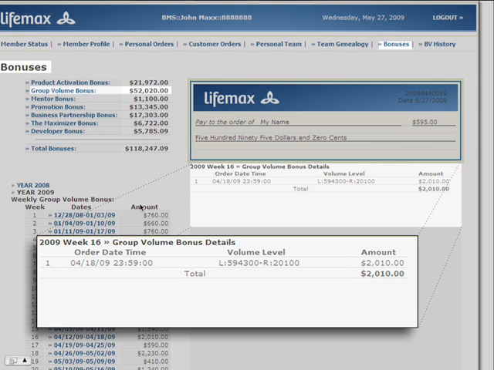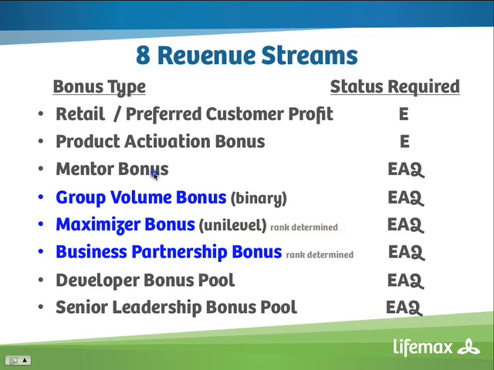You can see in our virtual office in the BMS, we keep track in a running total, year to date, week to date, and in great detail each of the bonus types. This one happens to depict the group volume bonus. So going forward, let's talk a little bit more about the maximizer bonus in our next section.